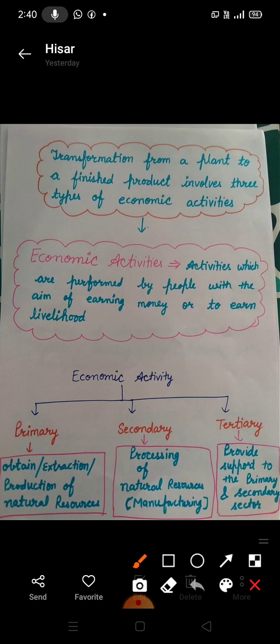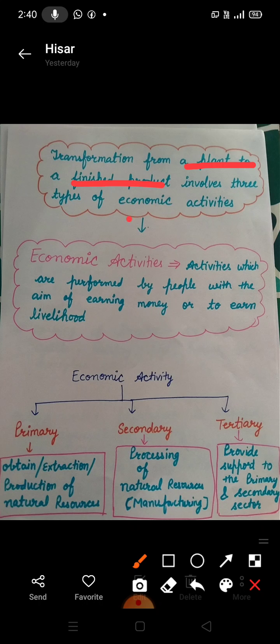Transformation from a plant to a finished product involves three types of economic activities. Farmers grow wheat, sugar cane, cotton, etc. by tilling their fields. These crops are sold in the mandis, from where they are taken to factories to make bread, sugar, and cloth, respectively. This journey from growing a plant to manufacturing a product involves three different types of economic activities.